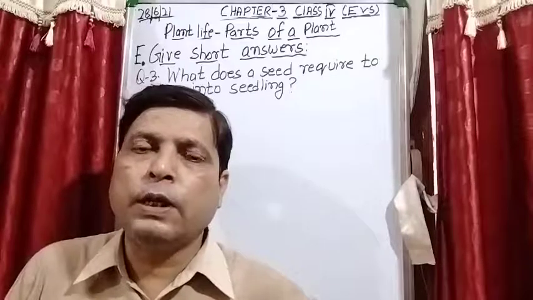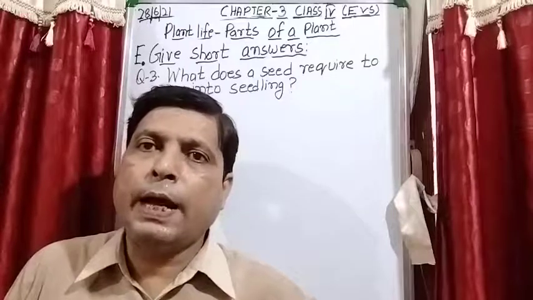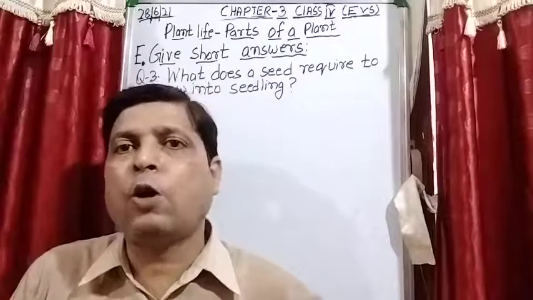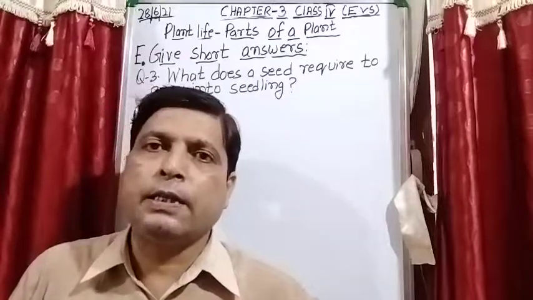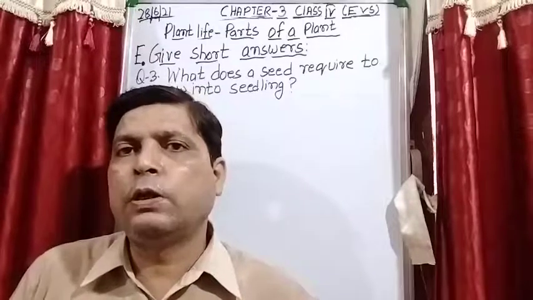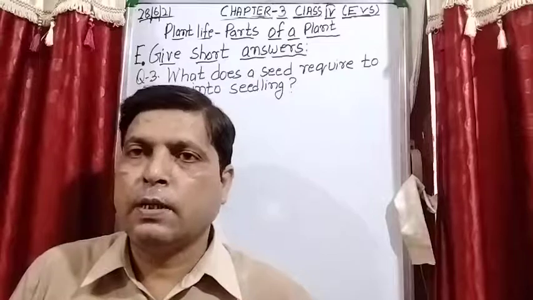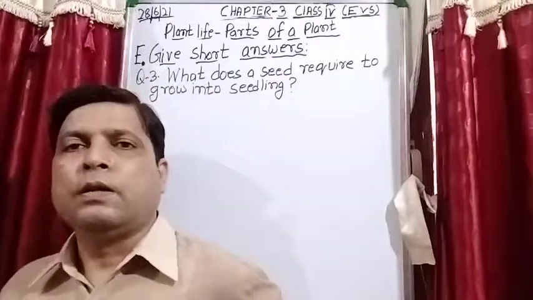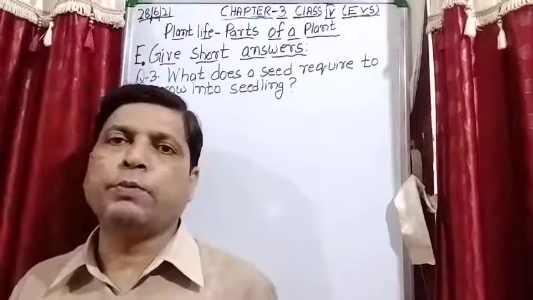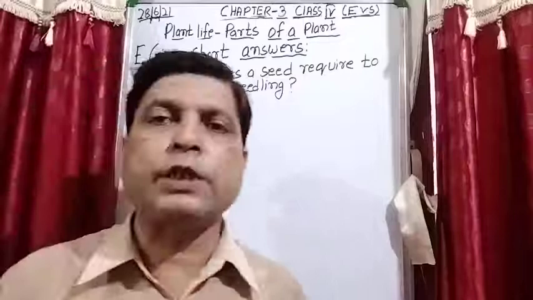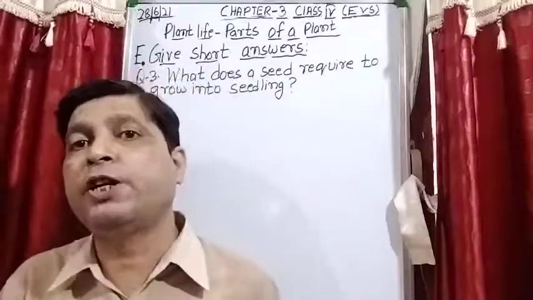First the root develops, and after that the shoot portion starts developing above the ground, and it contains stem, leaves, branches, fruit, flower. So in this manner the new plants come out from the seed, and this process is known as germination.